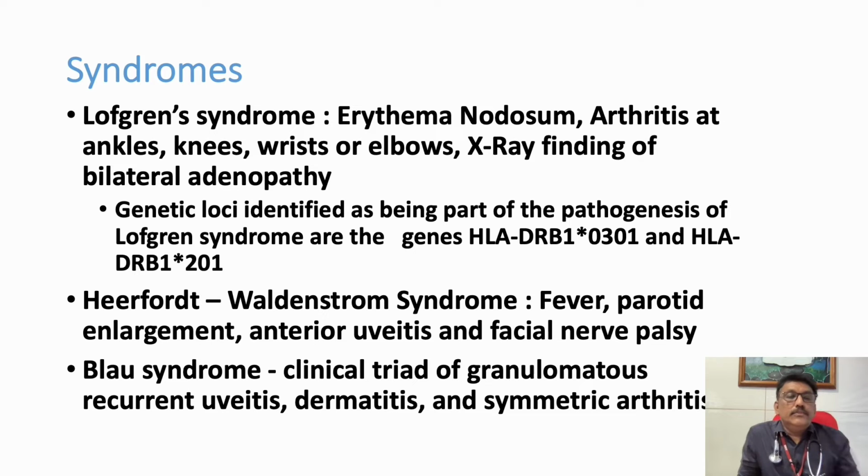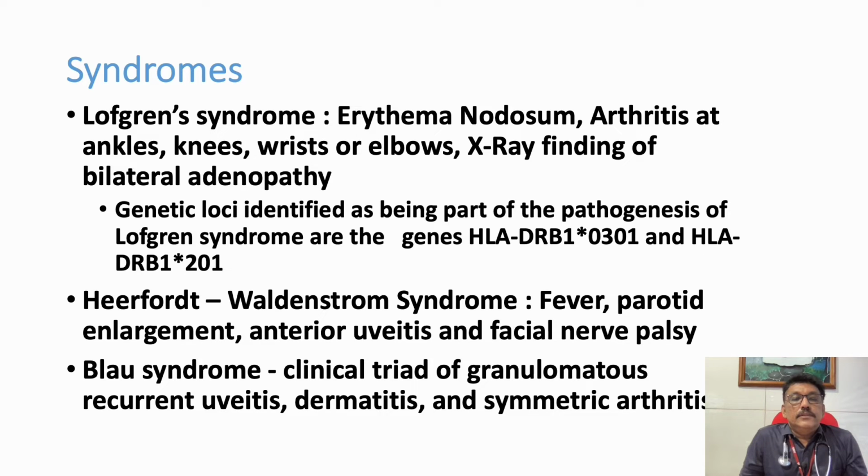There are some syndromes which are seen in sarcoidosis. Lofgren syndrome: erythema nodosum on the skin, arthritis of the ankle, knee, wrist and elbow joints, and X-ray findings of bilateral adenopathy. So skin lesion, joint involvement, adenopathy: Lofgren syndrome. There is a genetic loci identified along with this problem, HLA DRB1 0301 and HLA DRB1 201. These are the two genetic abnormalities associated with Lofgren syndrome.